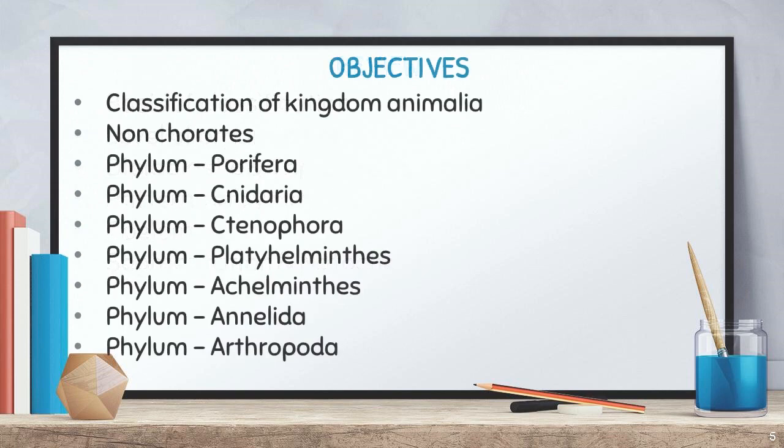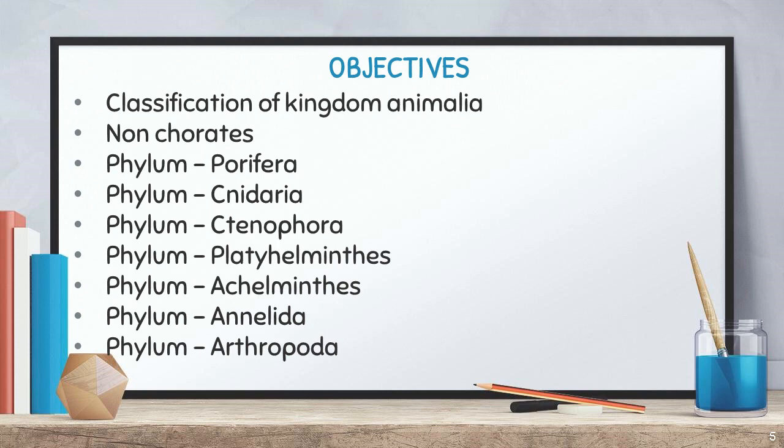Today's class we are going to discuss the classification of kingdom Animalia. So we know the five kingdoms as per the five kingdom concept: Monera, Protista, Fungi, Plantae, Animalia, right? And in this chapter we are going to discuss kingdom Animalia. In the last class I asked you to learn the names of the phylums belonging to kingdom Animalia.